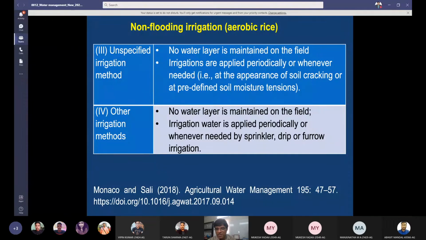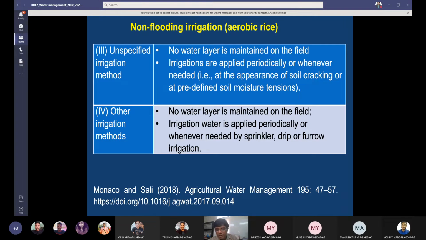The drip system is good, particularly under conservation agriculture practices, where rice is grown by the direct seeding method. So drip can be extended, but again it is costly, and there are certain issues which may come up with the drip system. The first thing is that it is expensive. The second thing is that it wets a very small area of the soil, and there may be problems of nutrient deficiency, nematodes, or other problems with the drip irrigation system. So still it is not very popular in rice. However, in widely spaced crops, it is used in fruit crops and some vegetable crops.